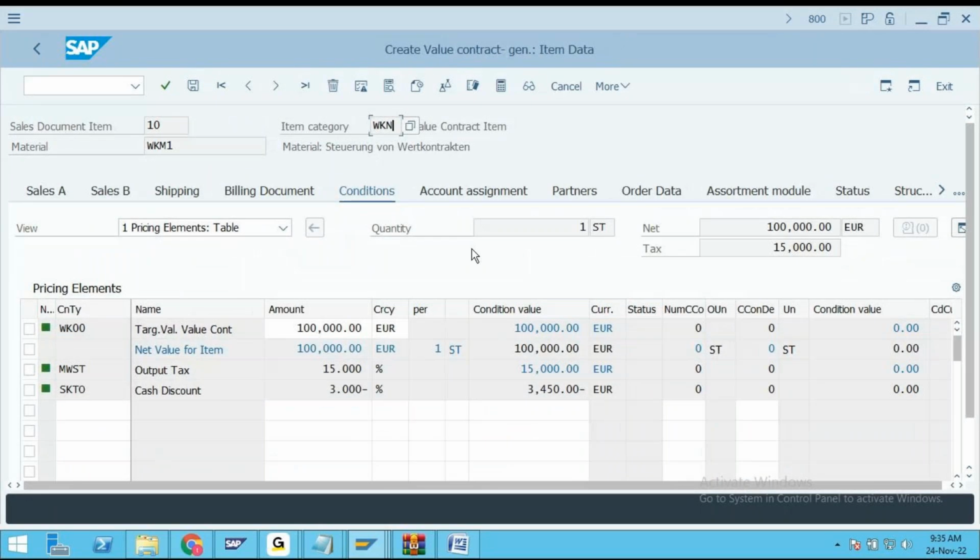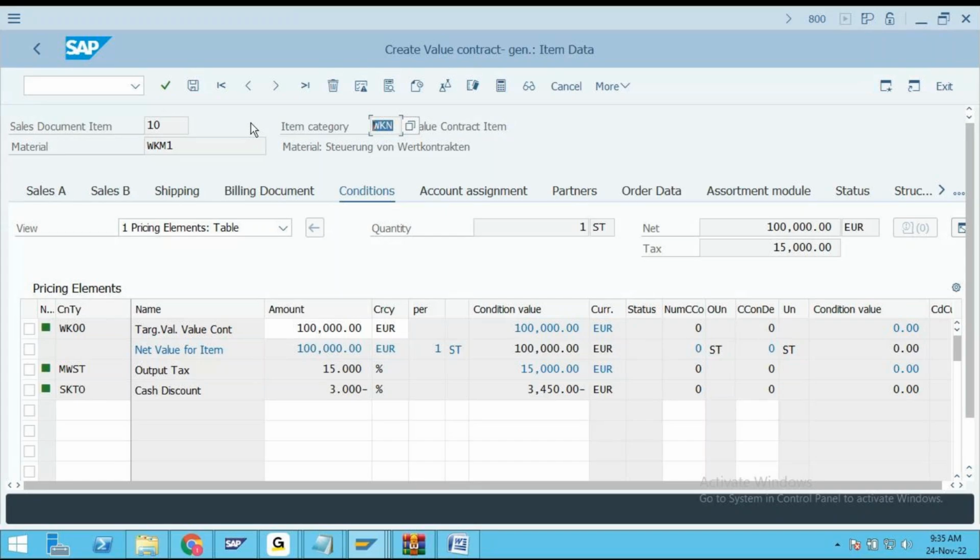Sir, if the system has to determine any item category in your document, my friends, then shall we have some material or not, you tell me?